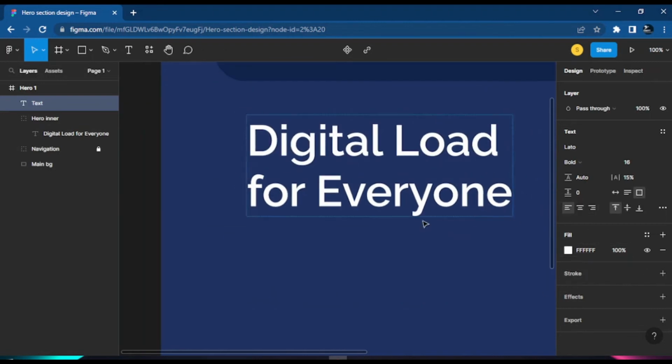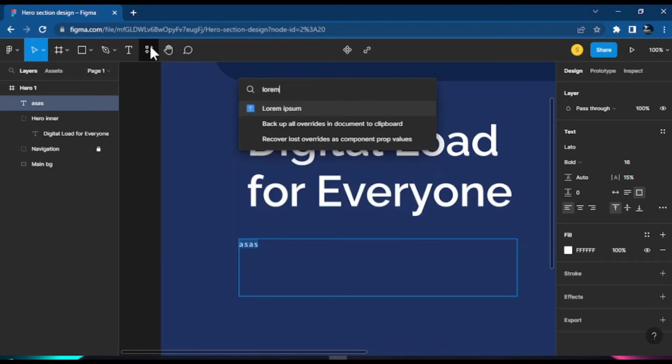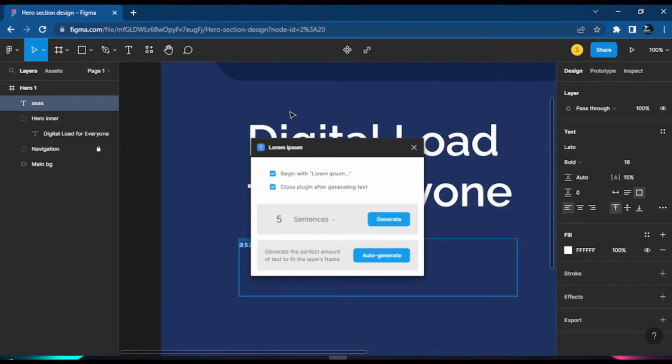So we could click here to put it down for the middle. And then, all right, now if we add our lorem ipsum. To add this plugin, I could just press Ctrl P on my keyboard and say I want lorem. Okay. Now, if I do that, lorem here will give me this lorem where we see here. So I will just press enter and it will help me launch the plugin again.